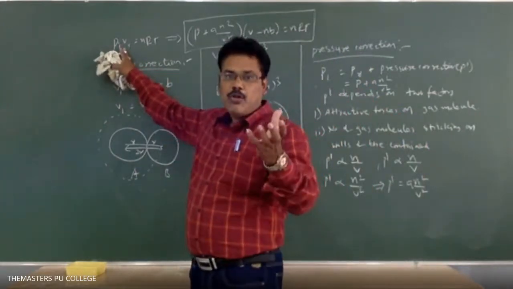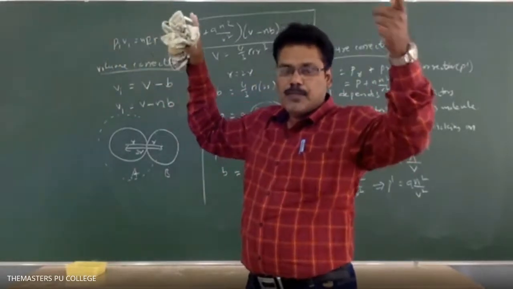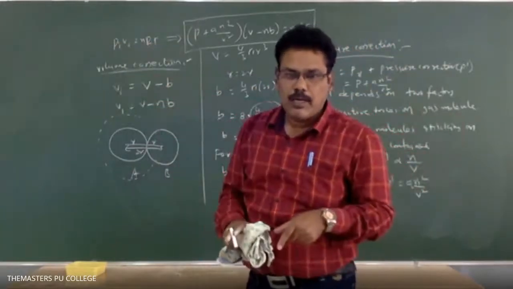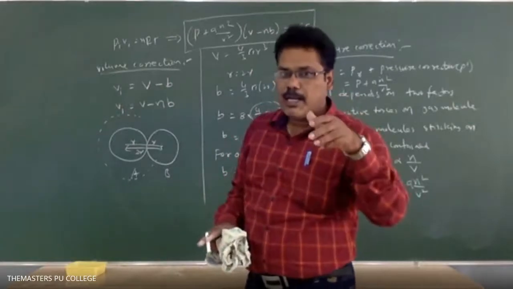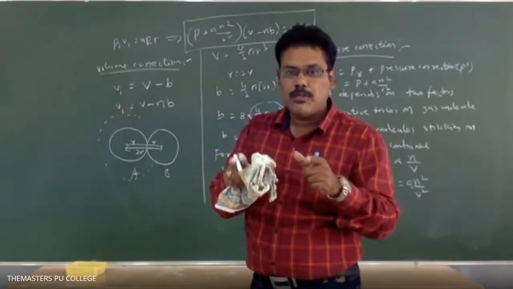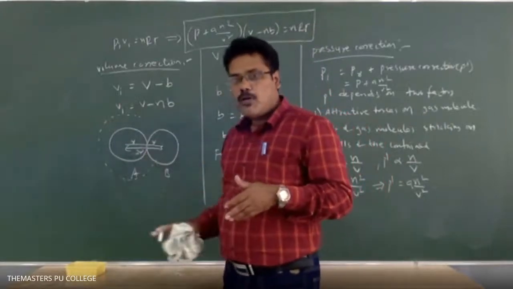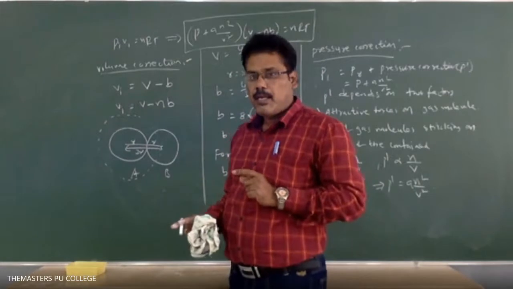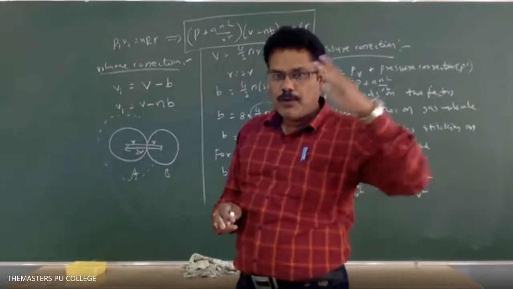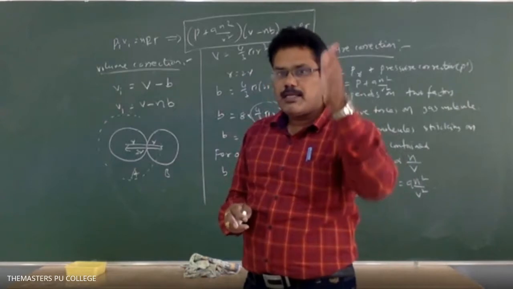Ideal volume means a free volume for the gases, because in case of ideal gases, the volume available for moving of the gas molecules is equal to the container volume. But at high pressure for real gases, it is less due to the attractive forces present between the gas molecules, and also we concluded that the gas molecule has some volume. So if you subtract the volume of the gas molecule from the ideal volume, then you will get the free volume for the gases.